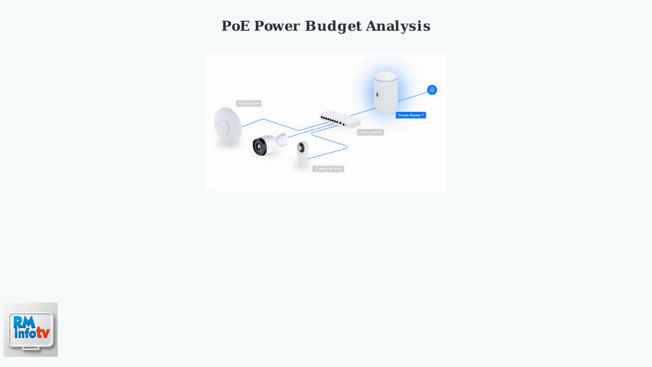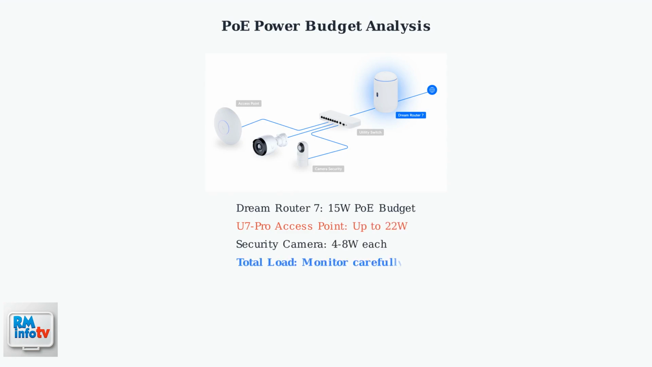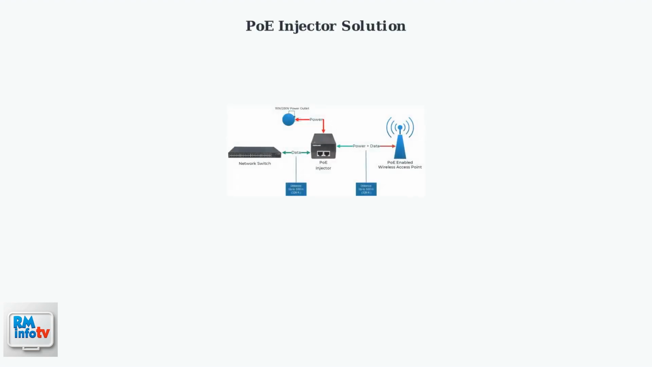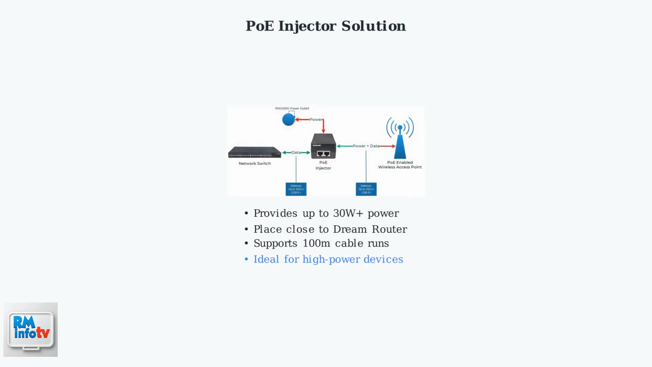When basic troubleshooting fails, advanced fixes focus on power management and configuration. The first critical step is checking your UniFi Dream router's PoE power budget to ensure connected devices don't exceed its capabilities. When your Dream router cannot supply sufficient power, a PoE injector provides the solution.